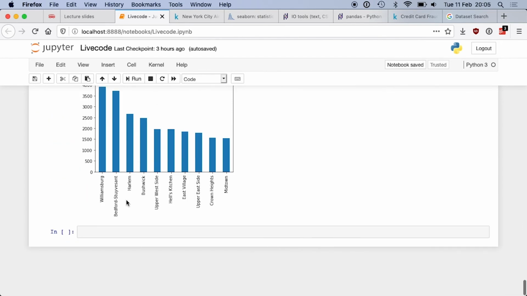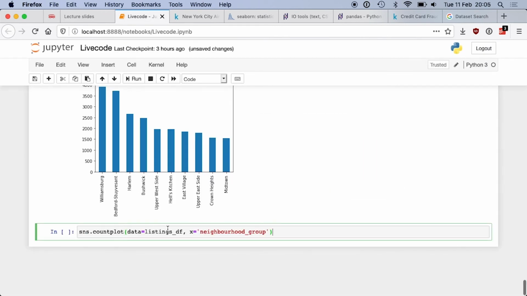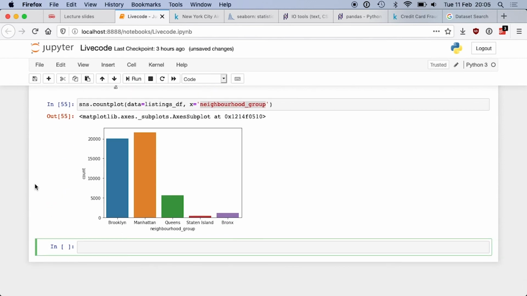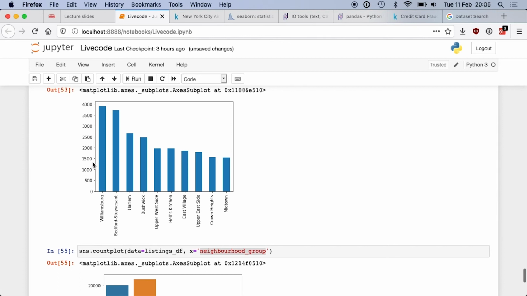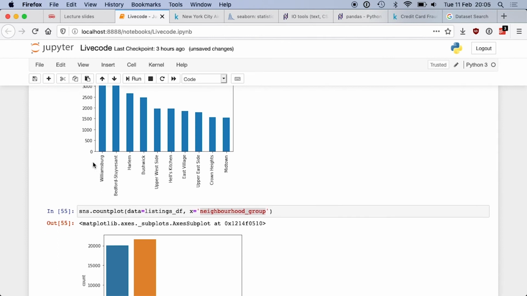And here I'm going to do a count plot of the neighborhood group, actually. And if I run that, this is what I get. Okay, so Seaborn is actually a bit better on the eye, with brighter color and some sane defaults, whereas matplotlib usually needs some work, needs some more code to actually be a bit better on the eye.